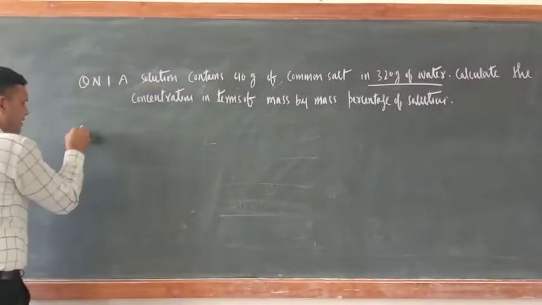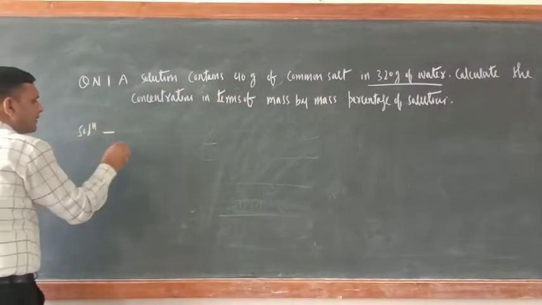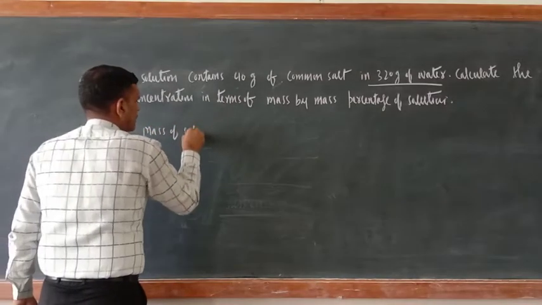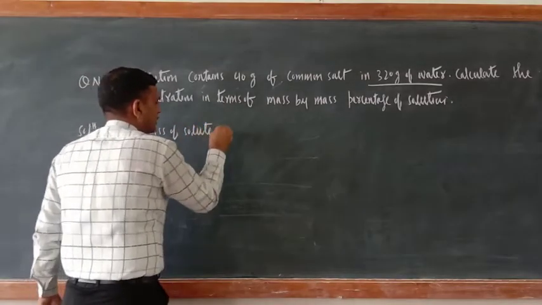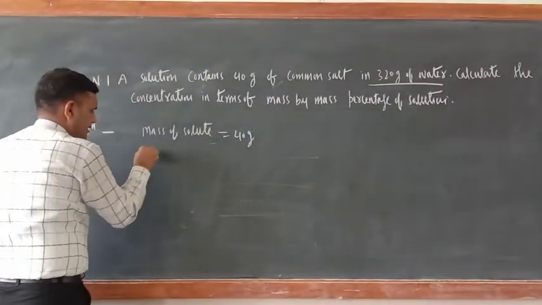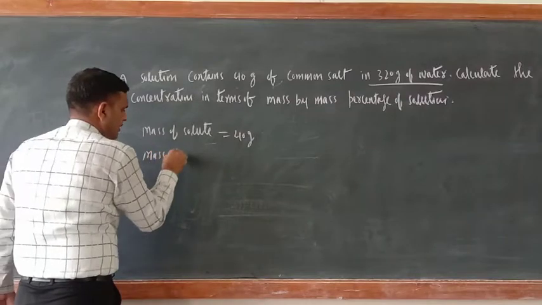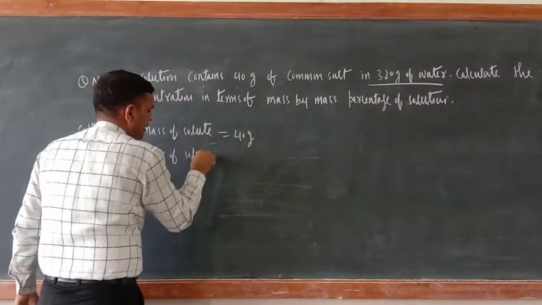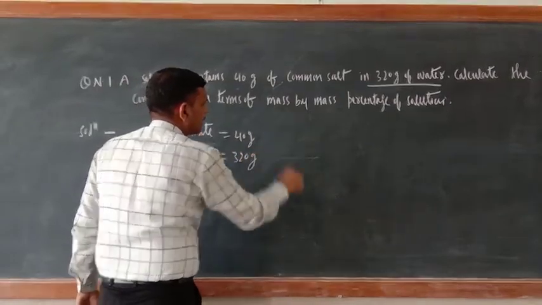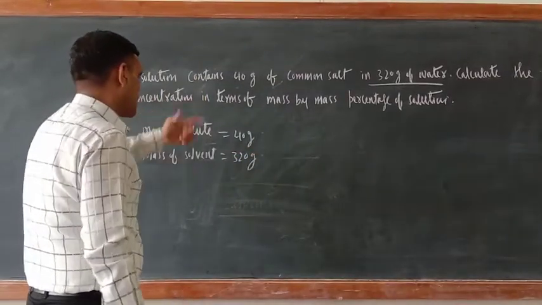So just try to understand. First segregate: mass of solute is equal to 40 gram. Next, mass of solvent is equal to 320 gram. Calculate the concentration.